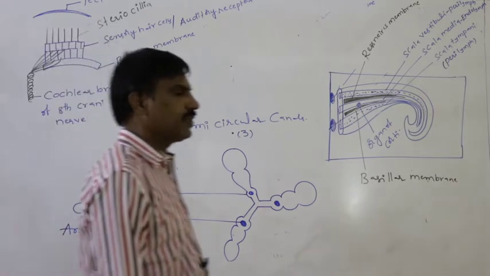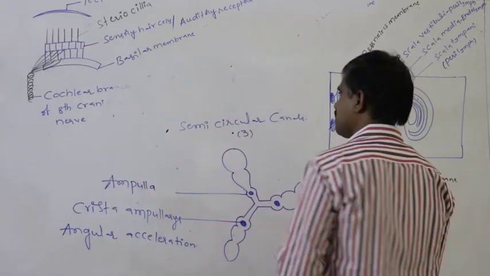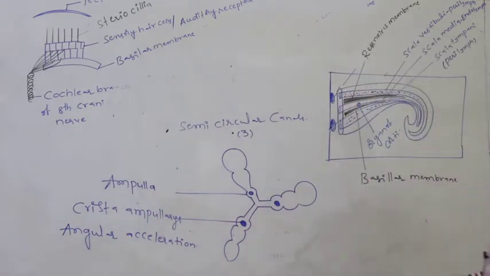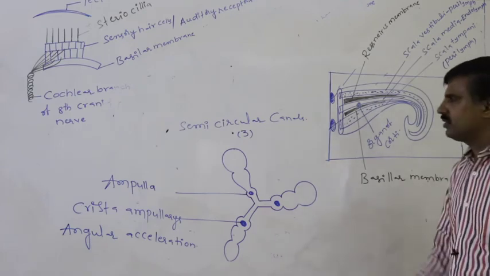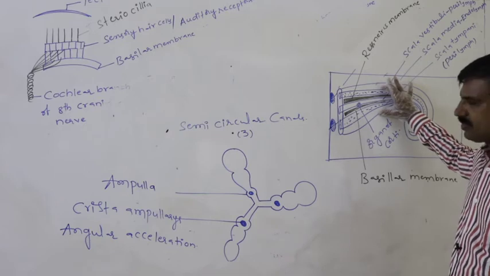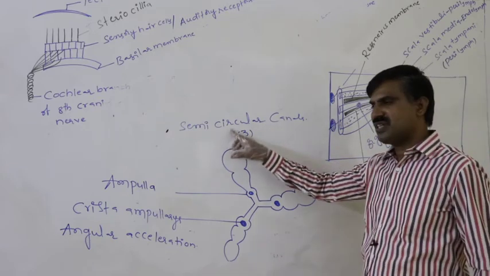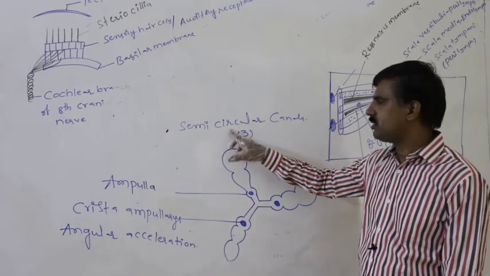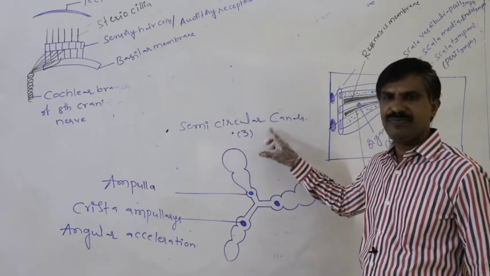Next, the third type of structure which is present in the inner ear. The first type of structure is the cochlea. The second type of structure present in the inner ear is the semicircular canal.